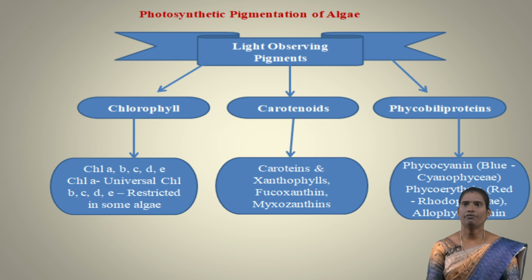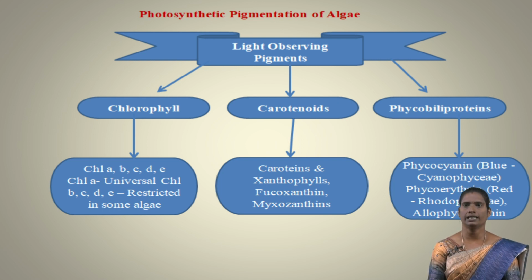Here we can see the photosynthetic pigmentation of algae. Based on the photosynthetic pigments, the pigments are classified into three types. They are light absorbing pigments: chlorophyll, carotenoids, phycobiliproteins. Chlorophyll is classified into chlorophyll a, b, c, d and e. Chlorophyll a is a common pigment.